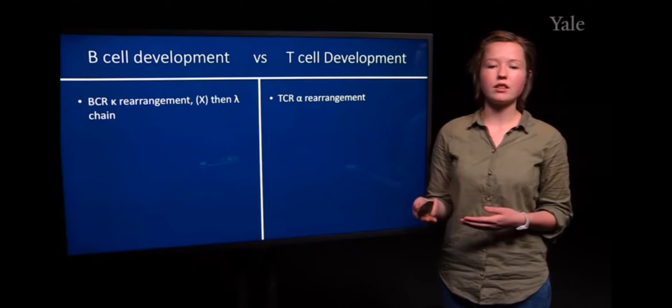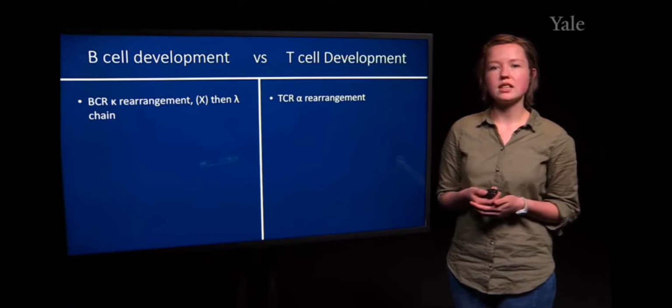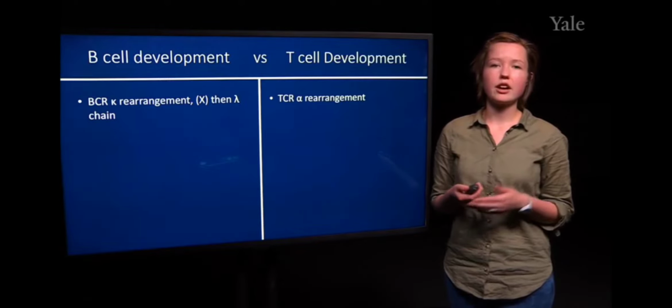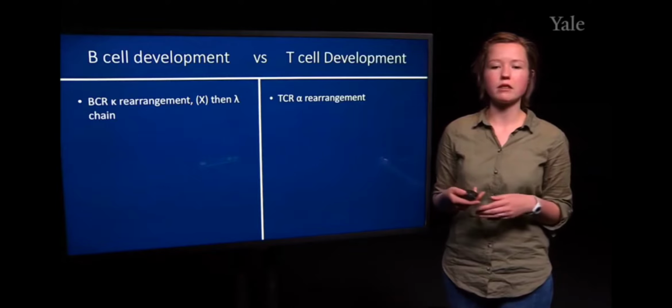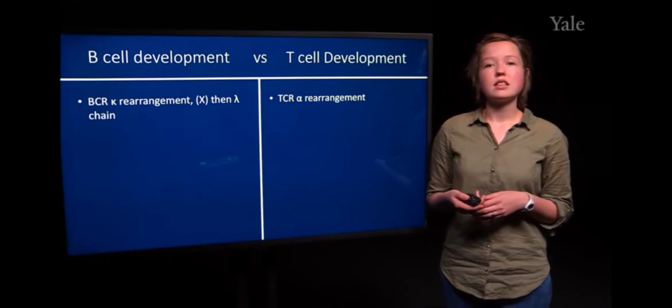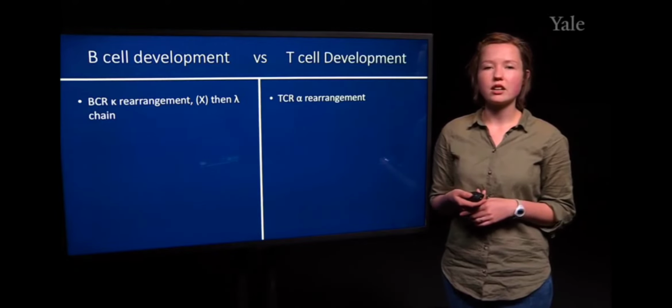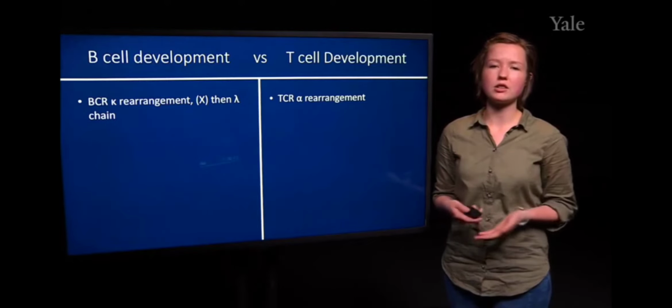So this is one of the first divergences in T cell receptor development and B cell receptor development, in that there are 4 BCR allele light chains that can undergo rearrangement, as opposed to the T cell, which only has one type of light chain, this TCR alpha, so there are only 2 alleles in which recombination are possible.